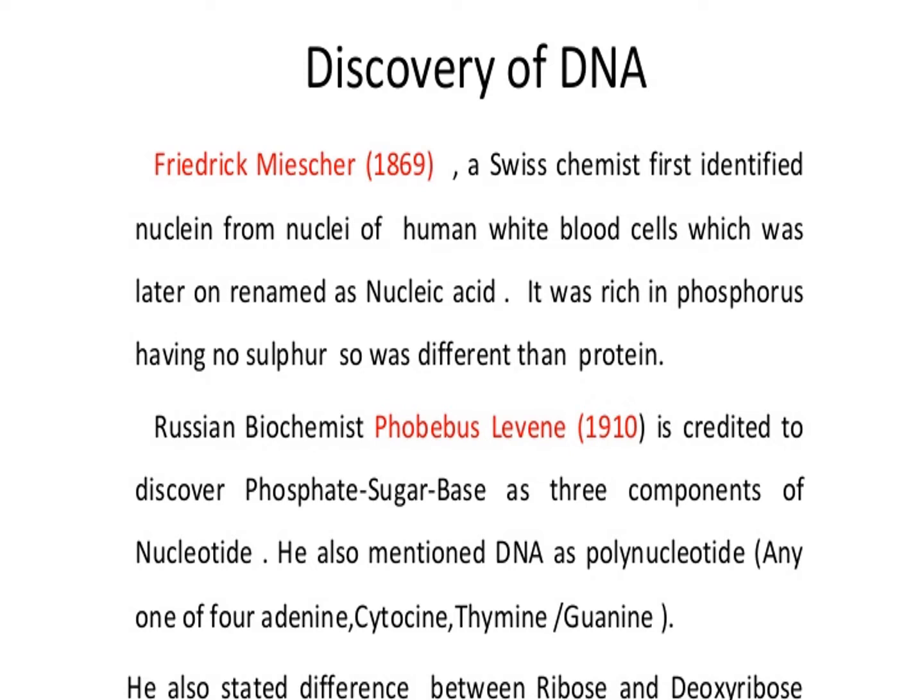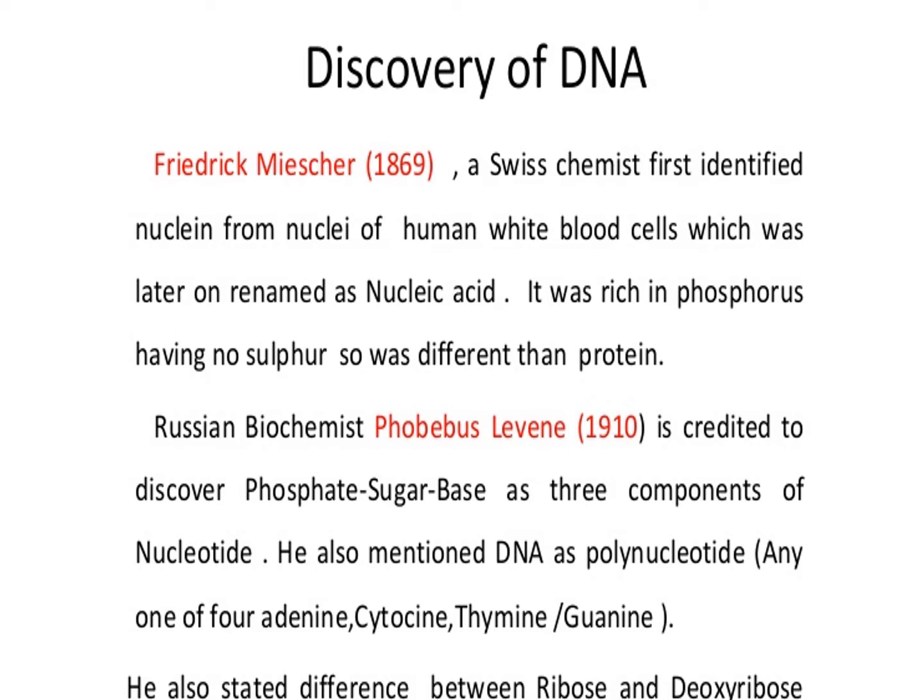Friedrich Miescher, in the year 1869, one of the chief chemists, first identified nuclein from the nuclei of human WBC cells. He coined the term nuclein. After that, Altmann coined the term nucleic acid. The difference between nucleic acid and protein: nucleic acid is rich in phosphorus but has no sulfur compound.